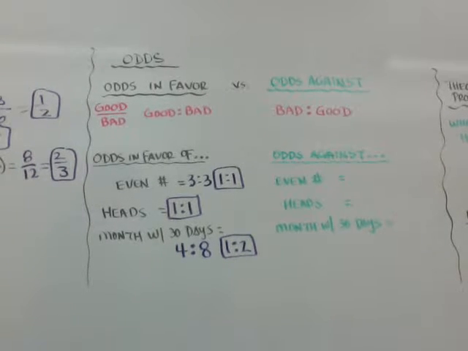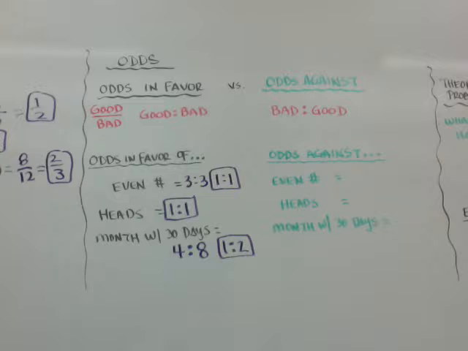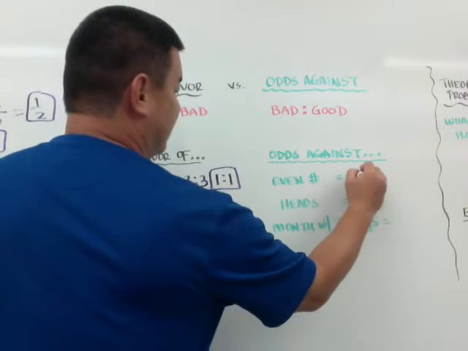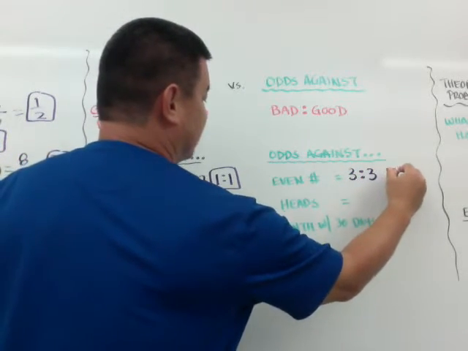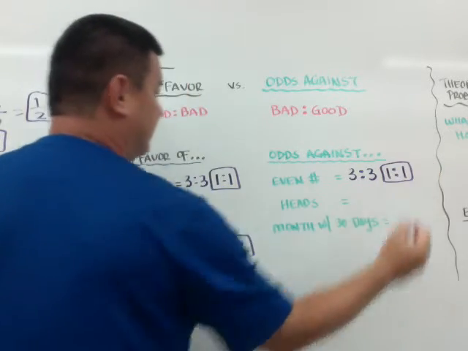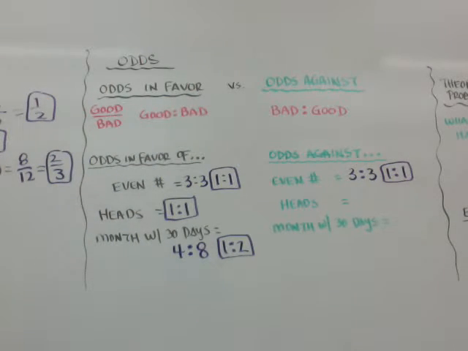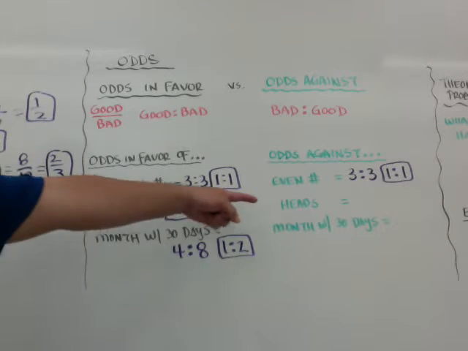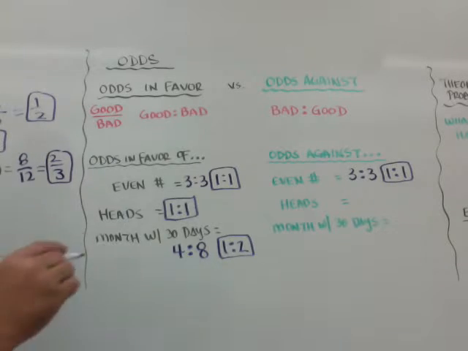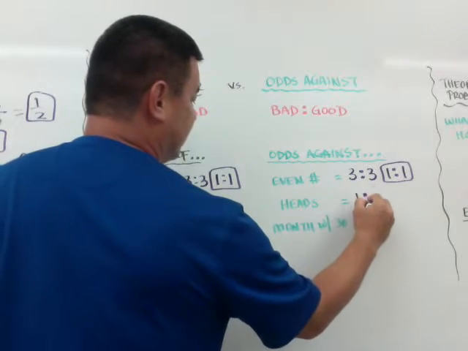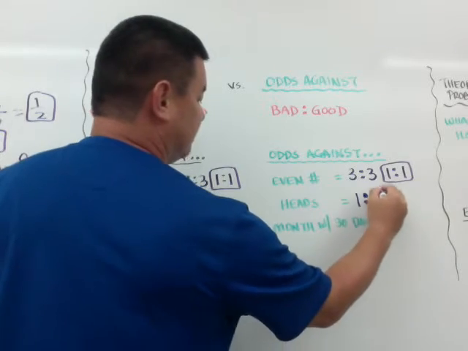Odds against, so bad to good. This one is actually the same. Odds against getting an even number: there's 3 bad and then there's 3 good. So it's still going that way. The 3 bad, odds against getting an even number, there's the 1, 3, and 5, and then the 2, 4, and 6. Odds against getting heads when you flip a coin: there's still 1, which is the tails, and 1, which is the heads. So 1 to 1.